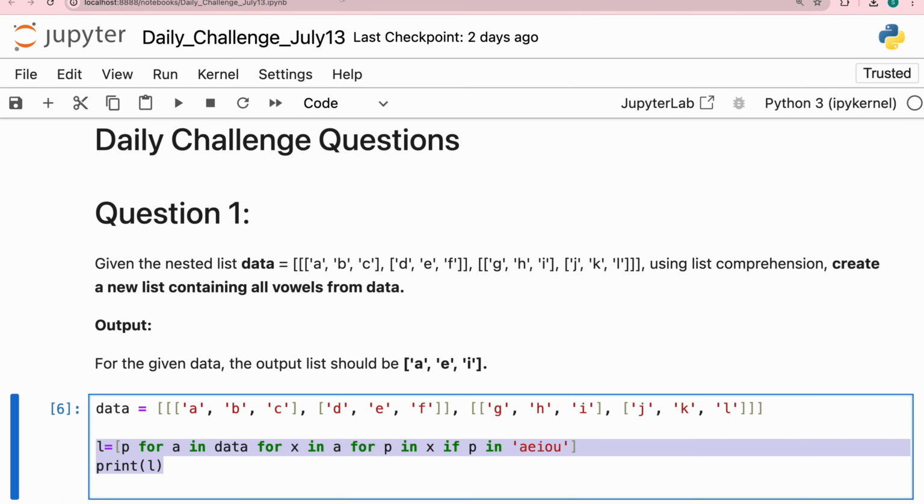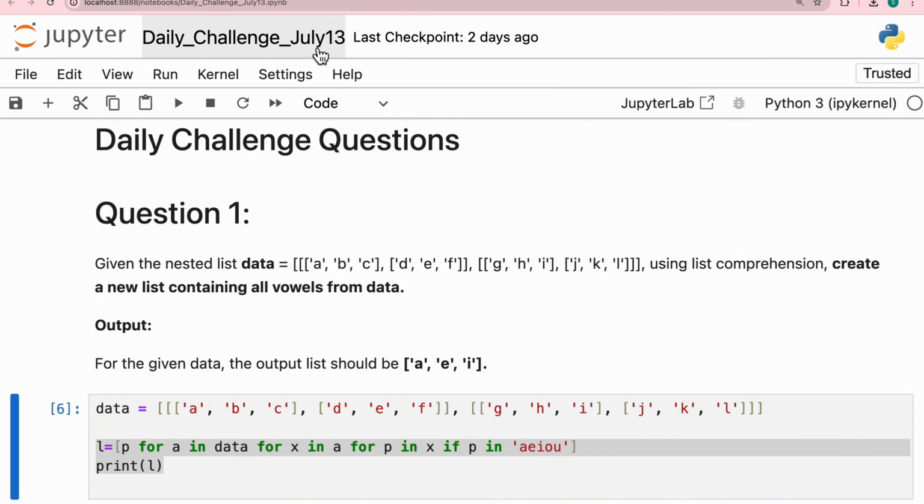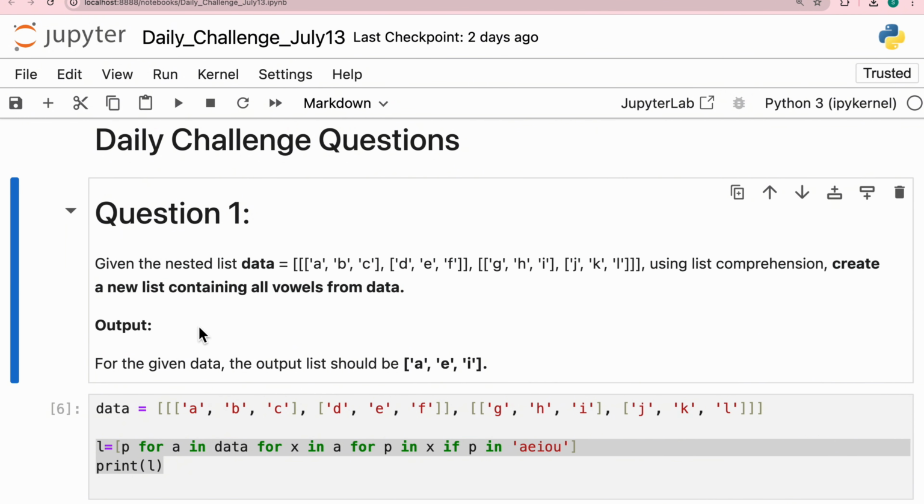But how do we apply this concept to questions, right? We have already shared a lot of questions in our assignments. You can go and check our LinkedIn page where we post daily questions. In this particular video, I'll be talking about 3 advanced questions which we posted on July 13, and most people were not able to solve. Before you move ahead, these are difficult questions, so don't consider them as your first practice question. First solve some easy and medium level questions, then come to this.